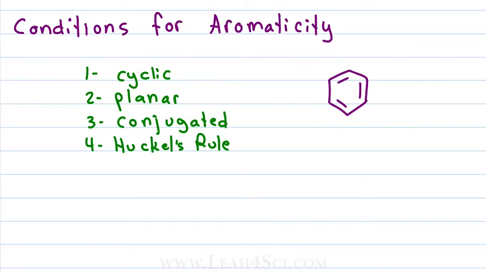When you see something different, such as a negative or positive charge, or even another atom in the ring, you want to evaluate the criteria regardless of what else is going on. You still want to evaluate by this checklist, recognizing what to expect with charges and heterocycles. Before we continue, make sure you review the previous videos where we discussed the criteria for aromaticity.